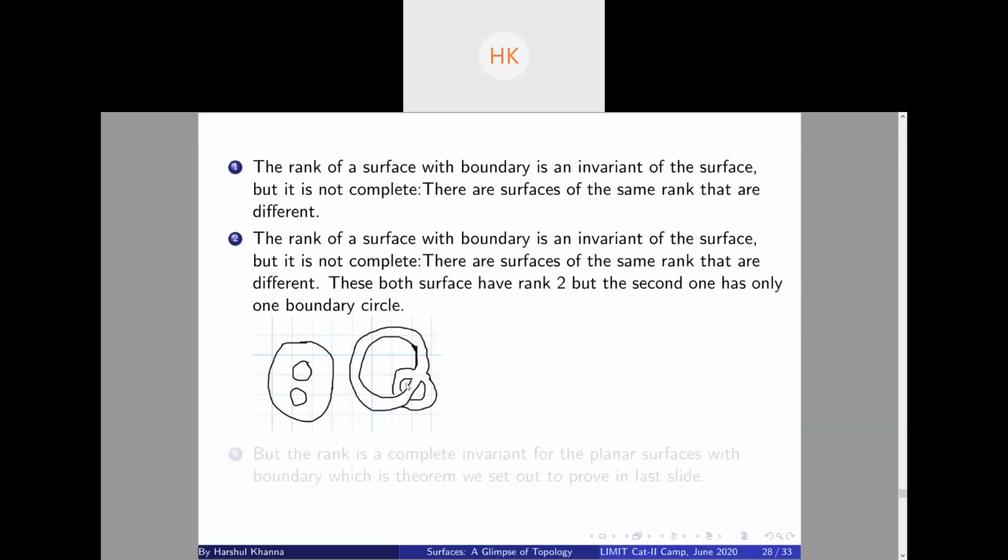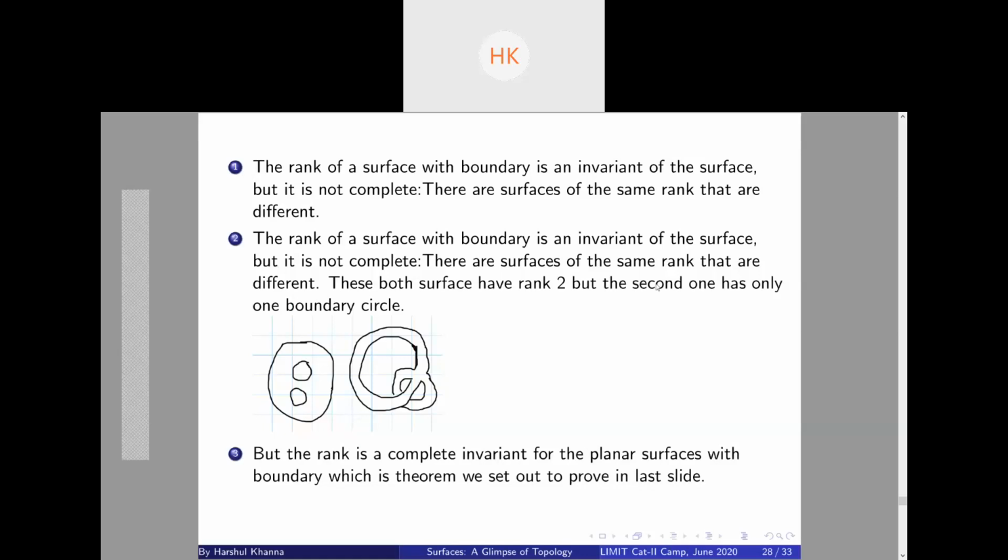However, if we consider only planar surfaces, the rank is a complete invariant of planar surfaces with boundary, which is a theorem we set out to prove in the last slide. We said that we can use either the rank or the number of boundary circles to completely distinguish planar surfaces. Now, one thing I have to show is that you can always use boundary circles to differentiate between planar surfaces.